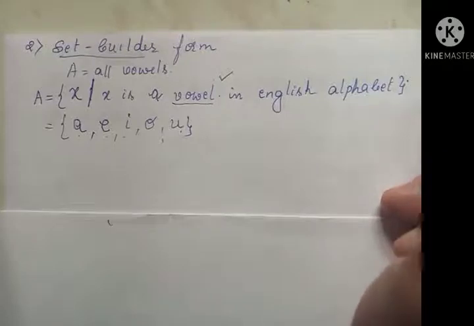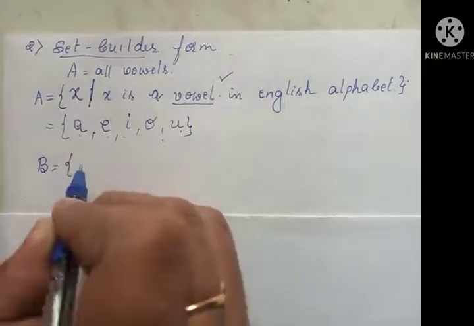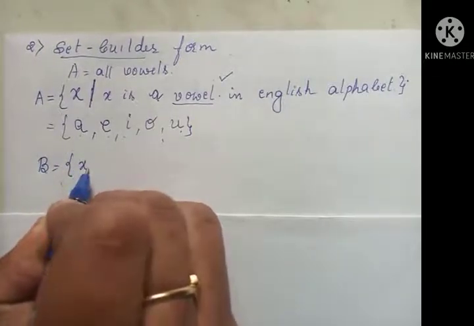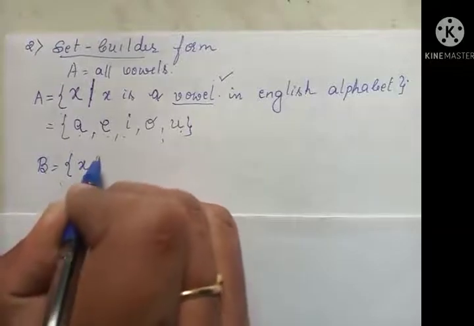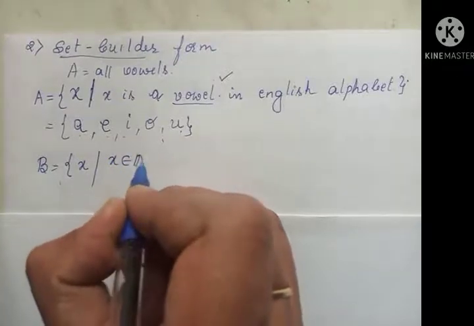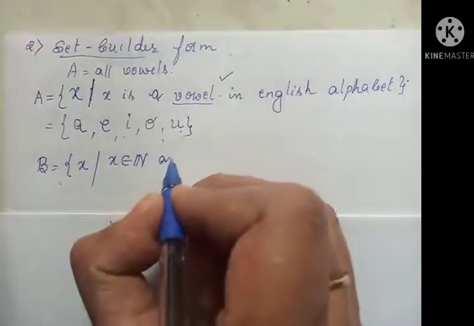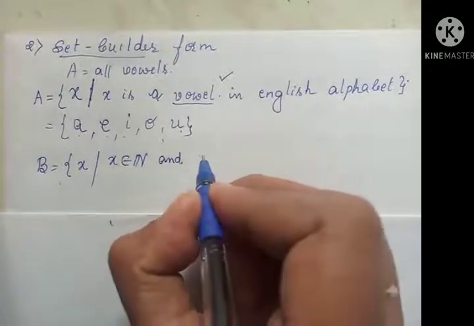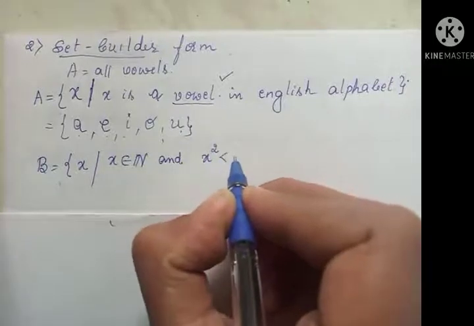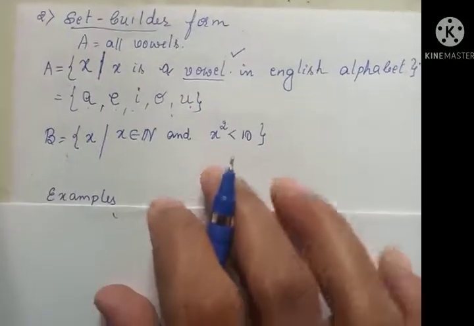I'll take one more here. B is a set, the collection of all x such that x belongs to N. So x belongs to N implies x is a natural number. Capital N indicates the set of all natural numbers, all of you know. X belongs to N, and one more condition, x square is less than 10.